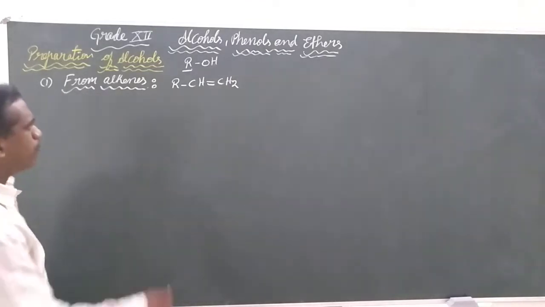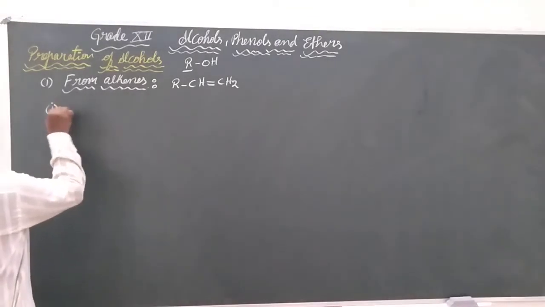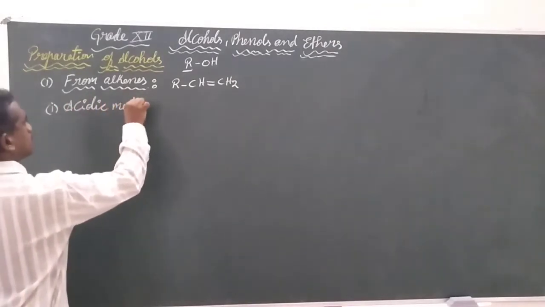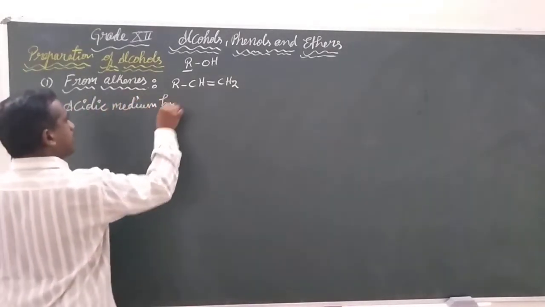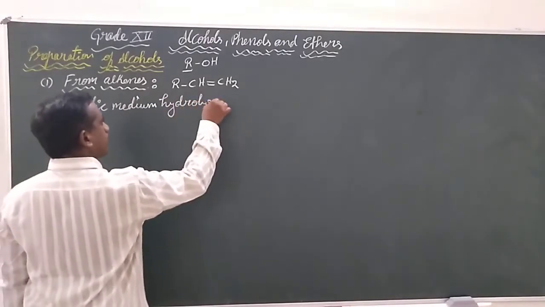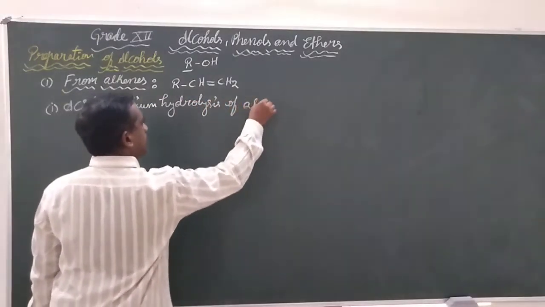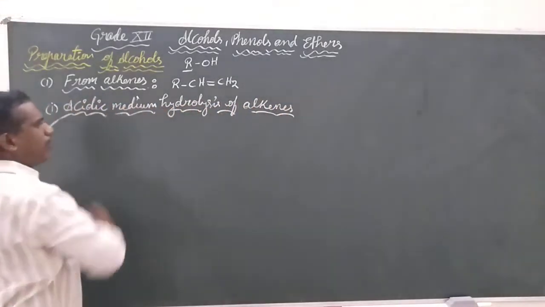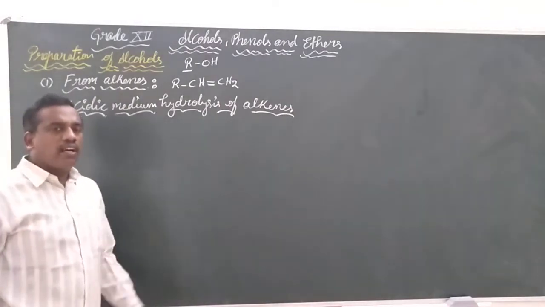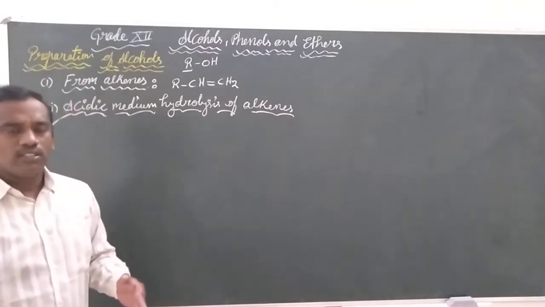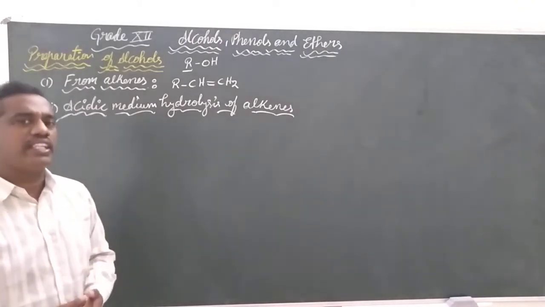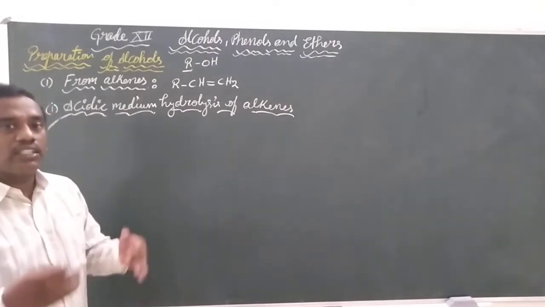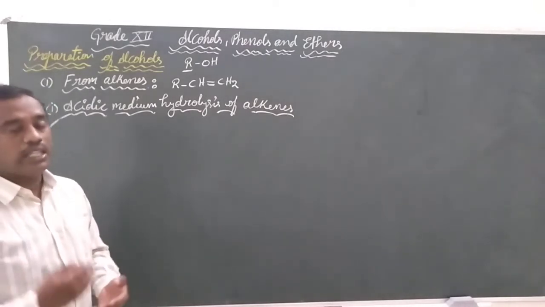First, we are going to continue with acidic medium hydrolysis of alkenes. The first method is acidic medium hydrolysis of alkenes. It means that in the presence of an acid, first we are going to hydrolyze one initial reactant. The acid may be dilute HCl or dilute sulfuric acid, that is going to give a proton, that is H plus.